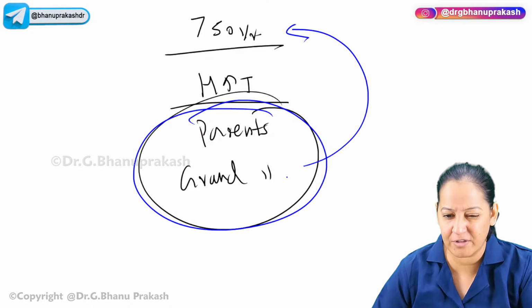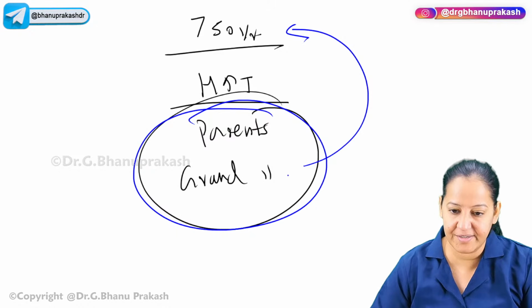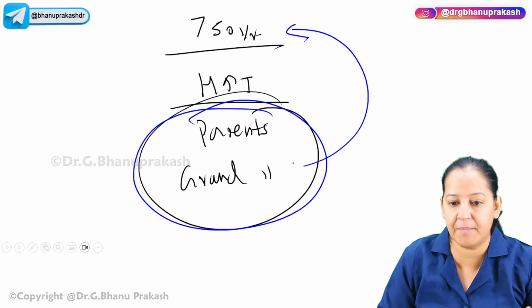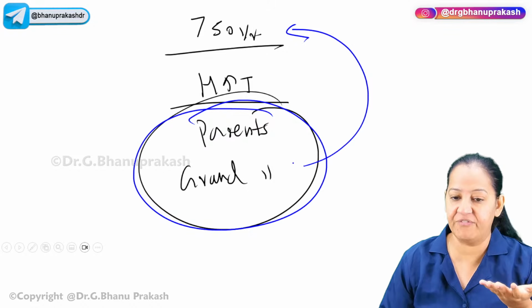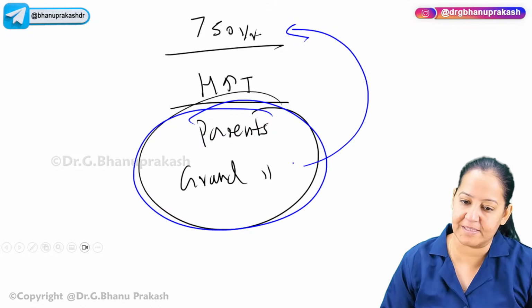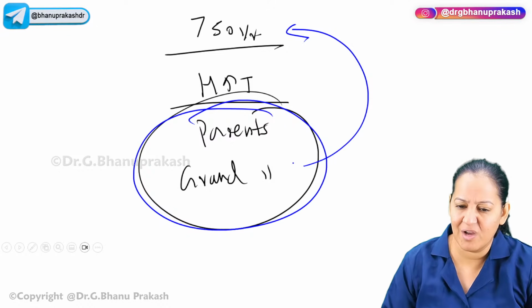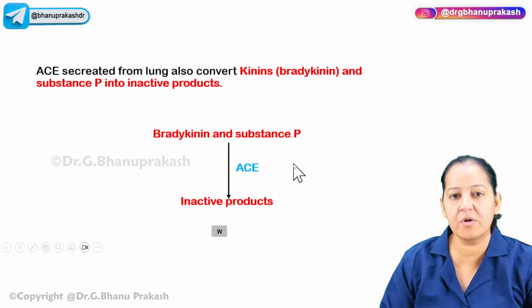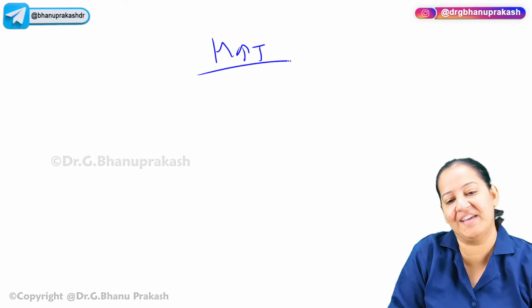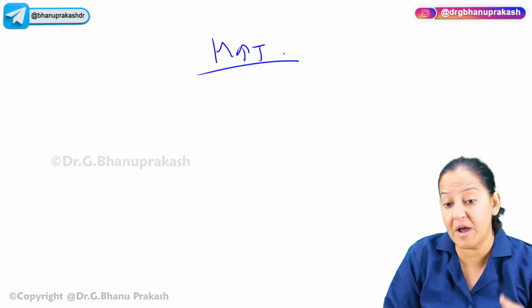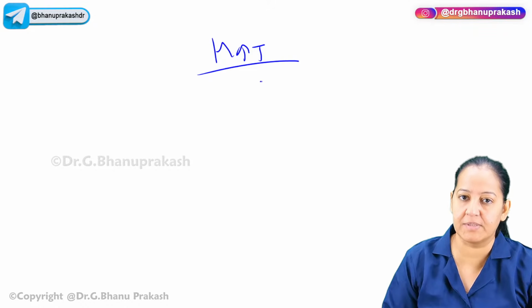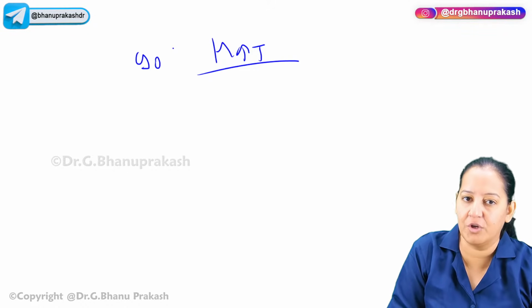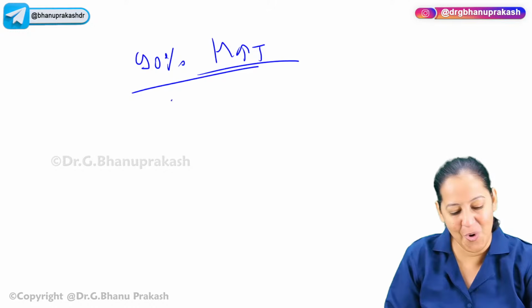Most of the people. Have you ever thought why it is very common? After 50 years of age, what happens in the human body so that a person becomes hypertensive? We will also become more than 50 years. Most of us will also become hypertensive. Why? What happens in our body? What is the most common cause of hypertension after 50 years? I'm asking for primary hypertension. What is the most common cause? 90% of hypertension, you know what is the reason? Overactivation of RAS.